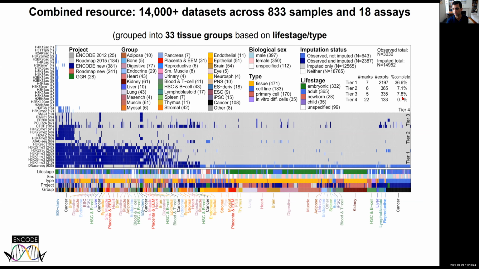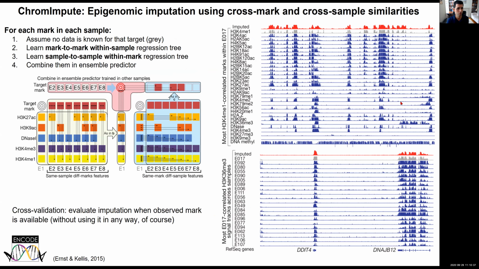We've also grouped these into different tiers based on the density of coverage. So tier 1 is quite densely covered from observed data, whereas tier 2 and tier 3 are at intermediate coverage, and tier 4 is at much, much lighter coverage from observed data. The basic methodology is ChromImpute. This is a tool that Jason Ernst developed in my lab a few years ago, looking at the combination of within-sample and within-mark inferences that can together allow us to infer a target predicted dataset before actually observing it in very high resolution.